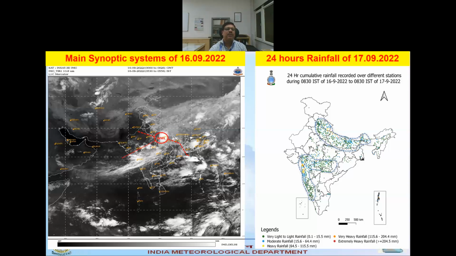Another trough we can see is from east central Arabian Sea up to this well marked low center, and due to this synoptic system, the rainfall pattern is like this, due to this well marked low and monsoon trough location.